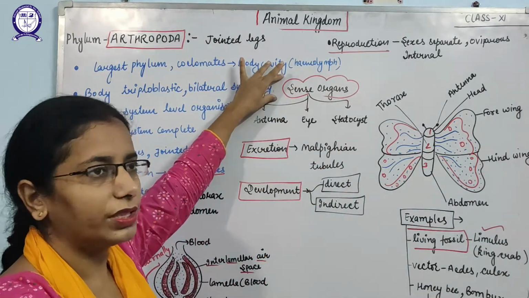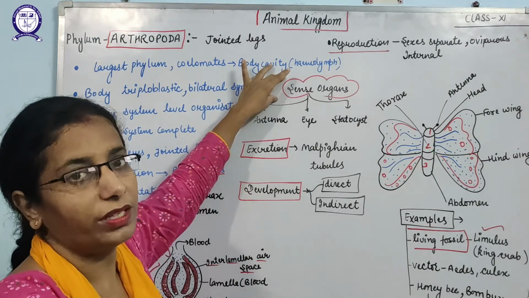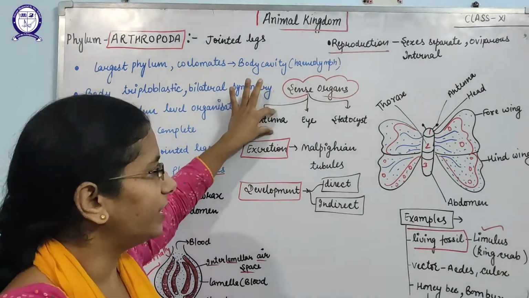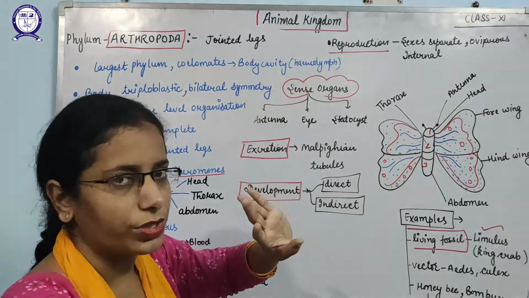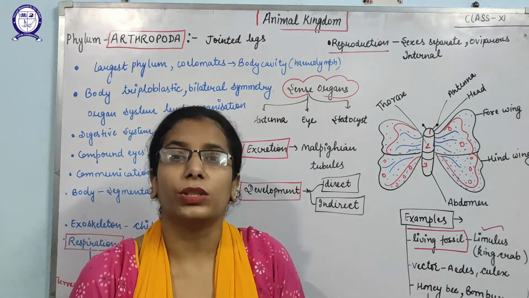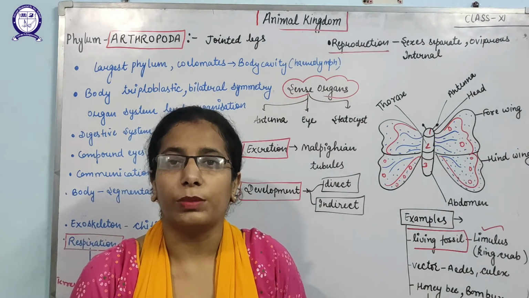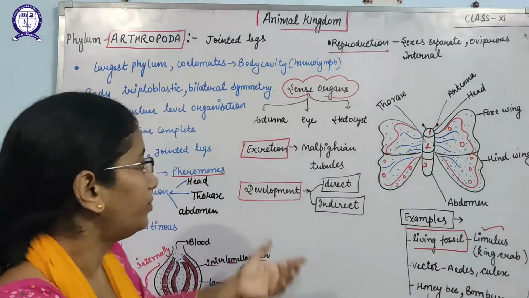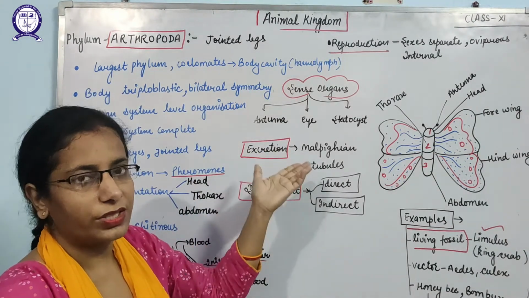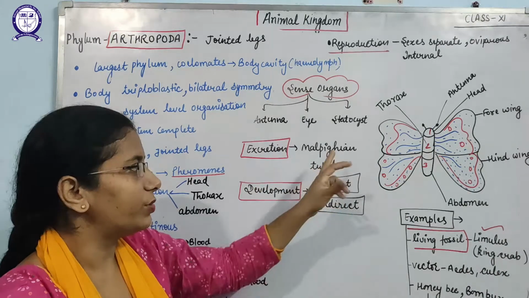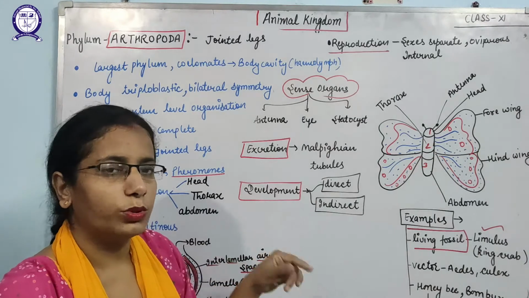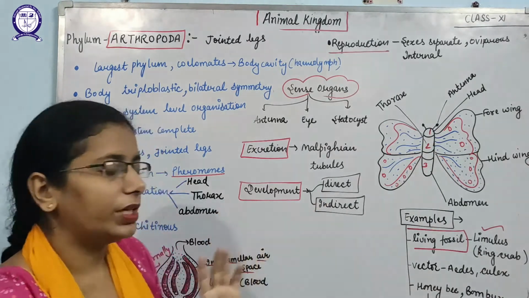But what can we say about the sense organs of the arthropods or the insects? They have three types of sense organs: antenna, eye, and statocyst. About statocyst, I have told you, statocyst is the balancing organ. Yes, that helps in maintaining equilibrium. And how do they perform excretion? Excretion is performed by special structures known as Malpighian tubules. And development is of both types, direct as well as indirect.